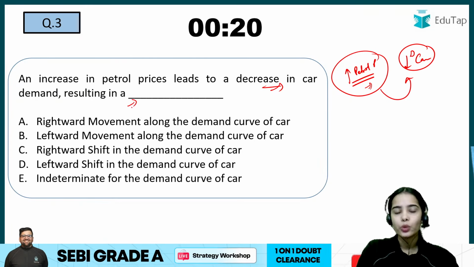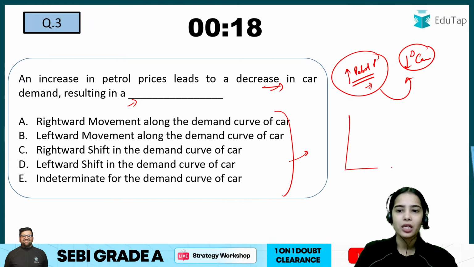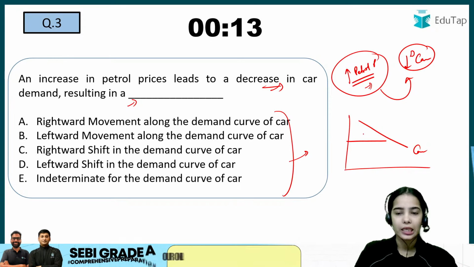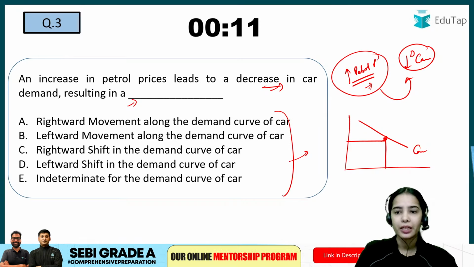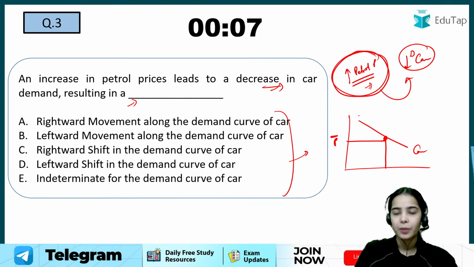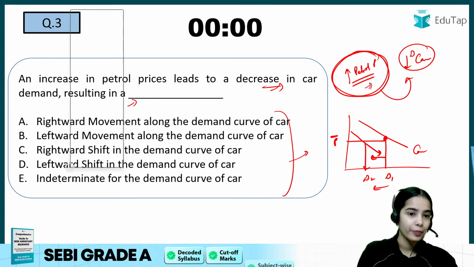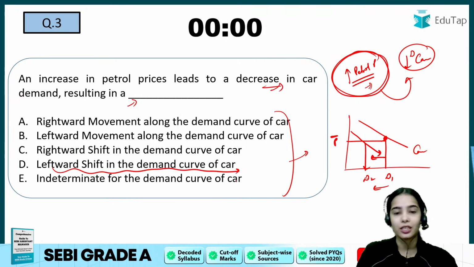This can lead to what kind of effect in the demand curve of the car? So this is the demand curve of the car. As the price of car increases, the demand decreases. But here with the increase in petrol prices, the price for car is same. But with the increase in petrol prices, the demand for car is reducing. So the reduction in demand for car will cause leftward shift in the demand curve of car.